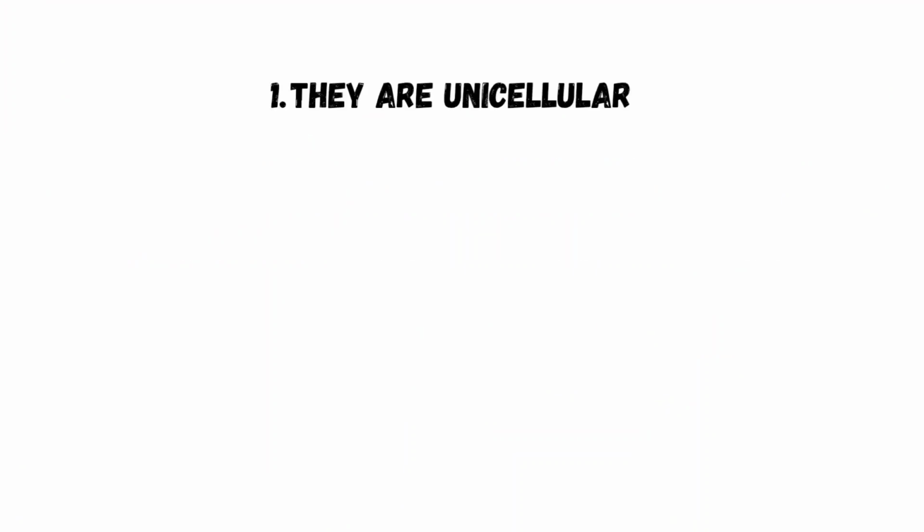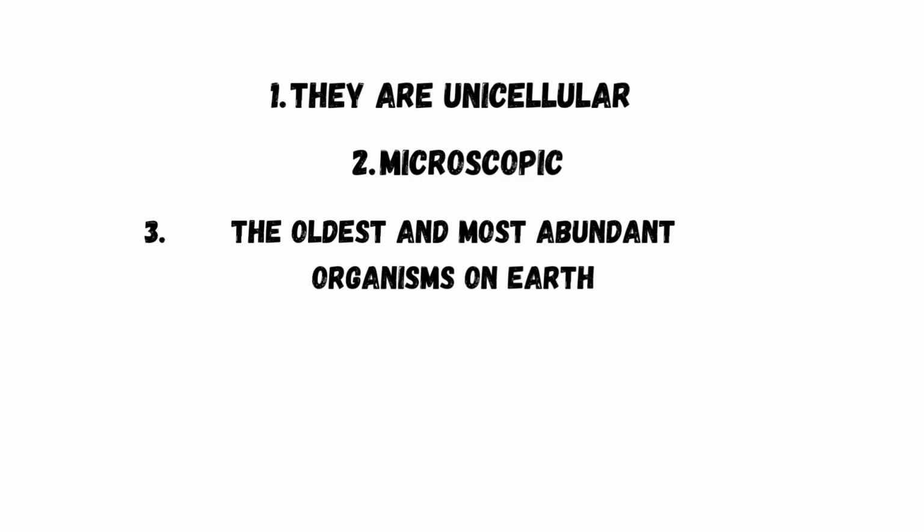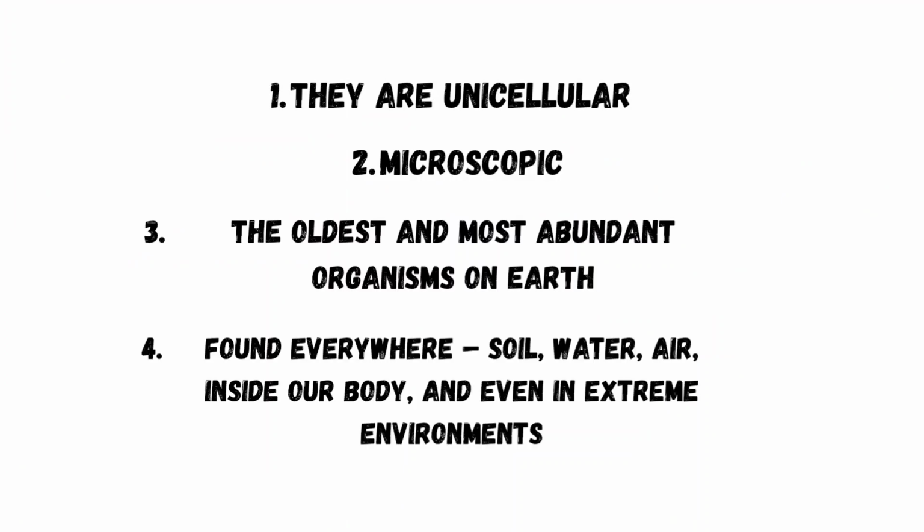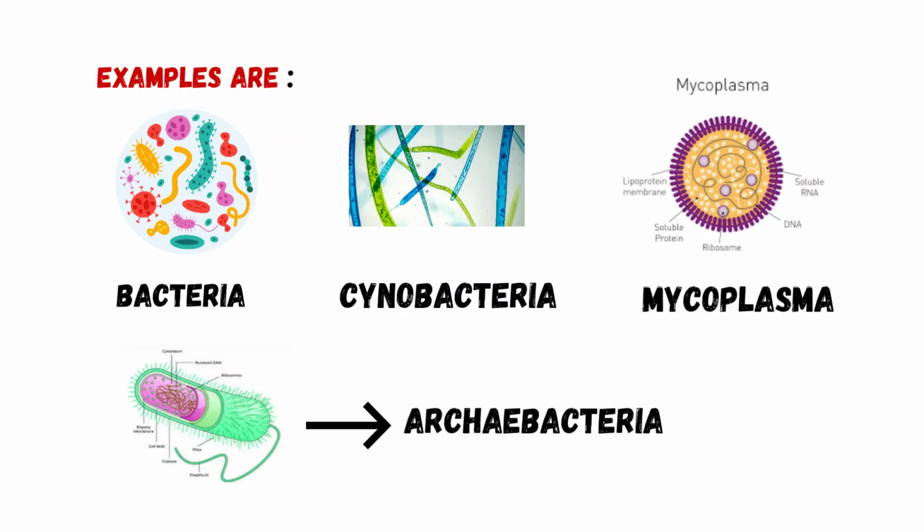They are unicellular, microscopic, the oldest and most abundant organisms on earth, found everywhere like soil, water, air, inside our body and even in extreme environments. Examples are bacteria, cyanobacteria, which is blue-green algae, mycoplasma, and archaebacteria.